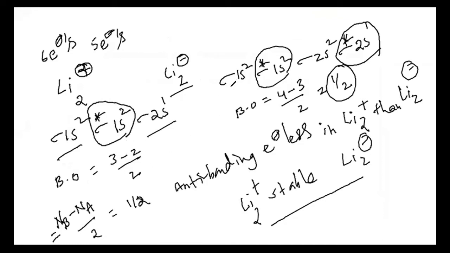Here bonding 2 plus 2 is 4, anti-bonding 2 plus 1 is 3, so 4 minus 3 by 2 is 1 by 2. See, the reason to use MOT is the magnetic behavior, as well as bond order, which we can calculate using this MOT theory. Got it?